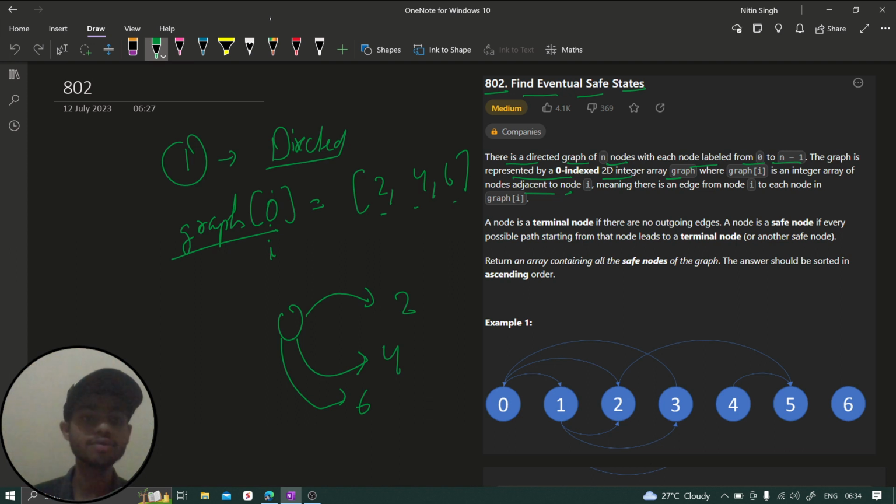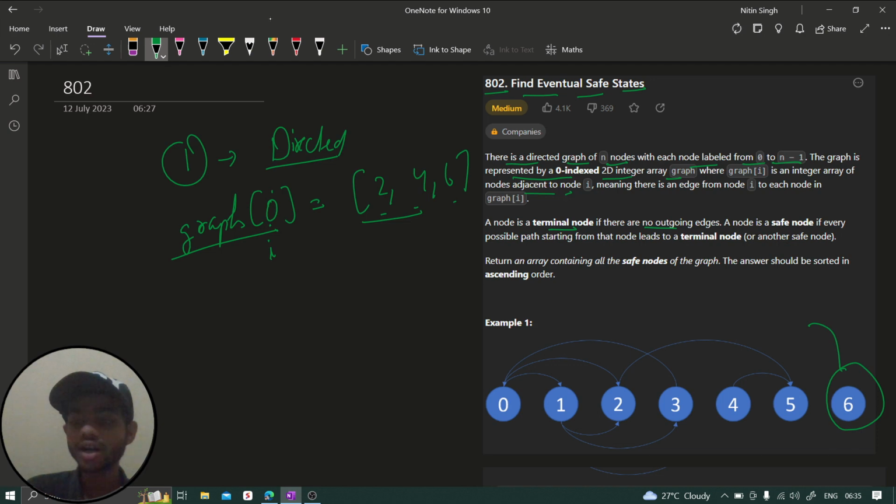Just simple, nothing but we are given one array, the name of the array is graph, and inside each index we will also have one array where all the values present in that nested array are the adjacent nodes of that particular index. Next guys, it says a node is a terminal node if there are no outgoing edges. So what are the terminal nodes? In this particular image you can see this is a terminal node. There is no edge, we can't move from this node to anywhere. And this 5 is also a terminal node because we can't move anywhere from this particular node. So these are called terminal nodes.